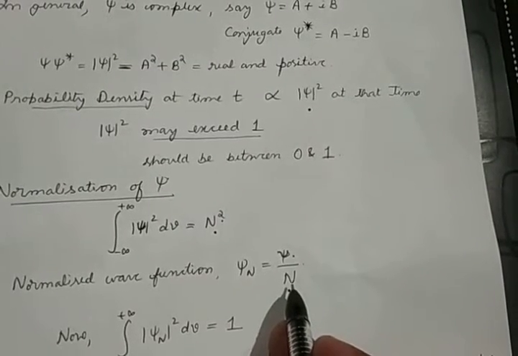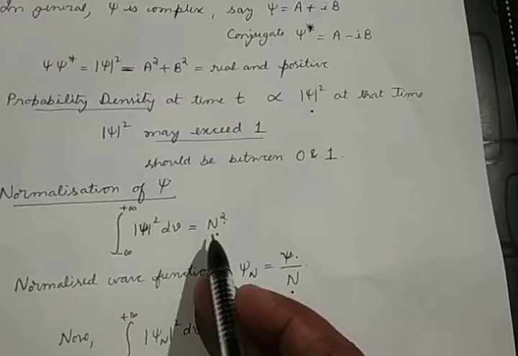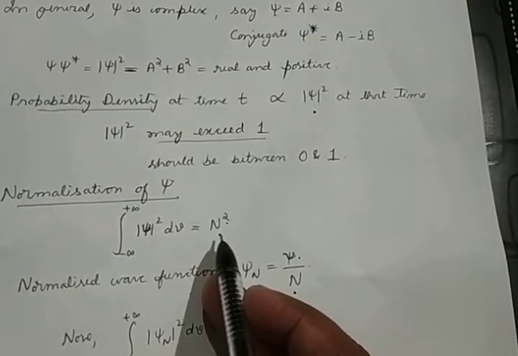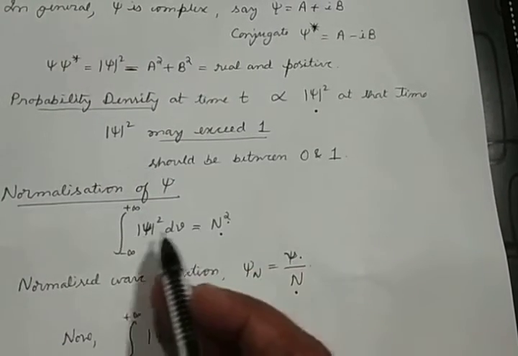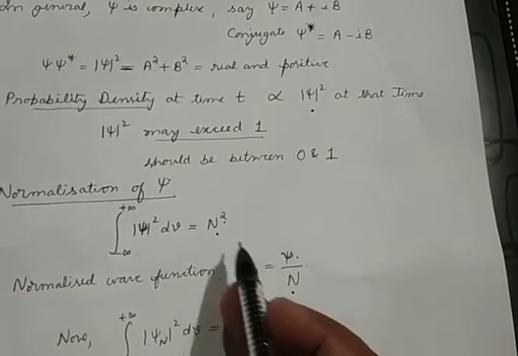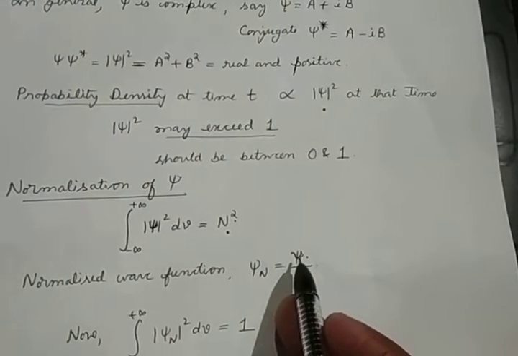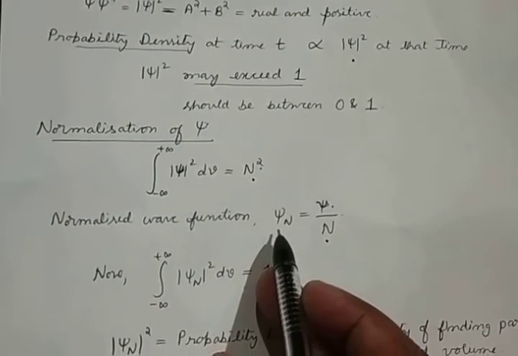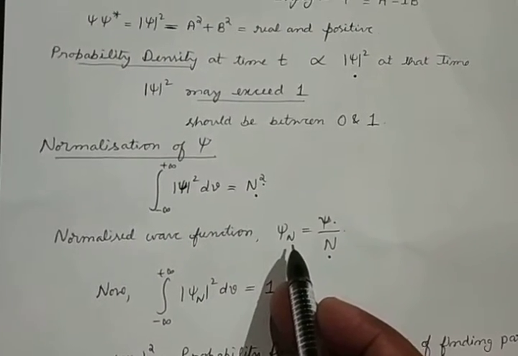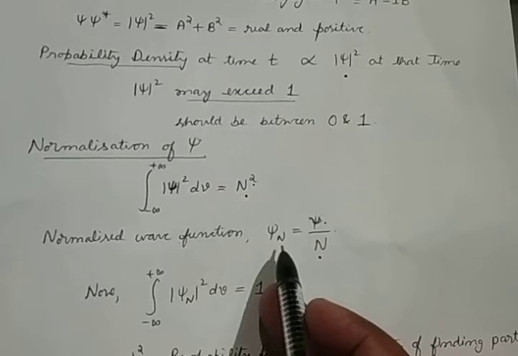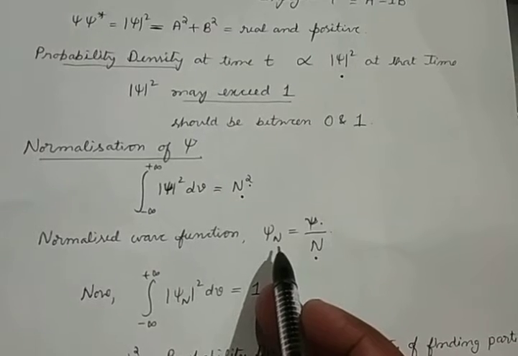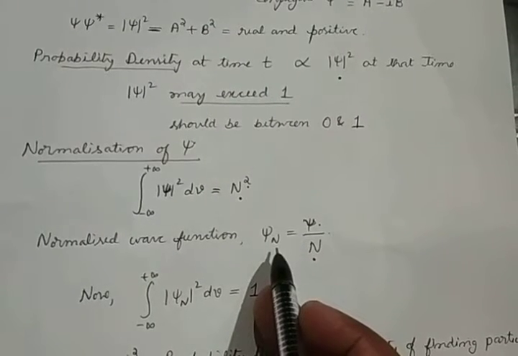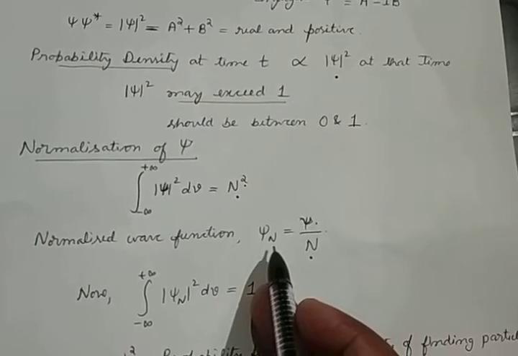And what is this value N? N is obtained from N square. Taking the square root of this integral, we get N, and we have to divide the original wave function psi by N, and we get the normalized wave function psi_N. Now this wave function psi_N is ready to give us all the information related to the system exactly, not the proportional values.